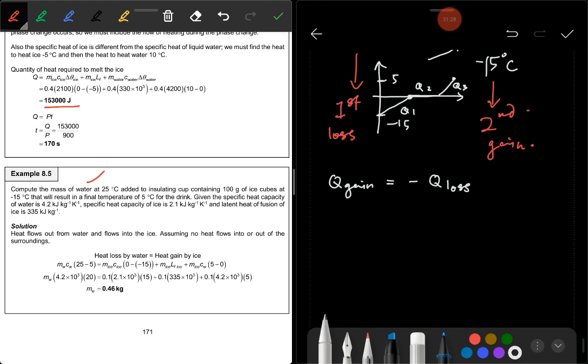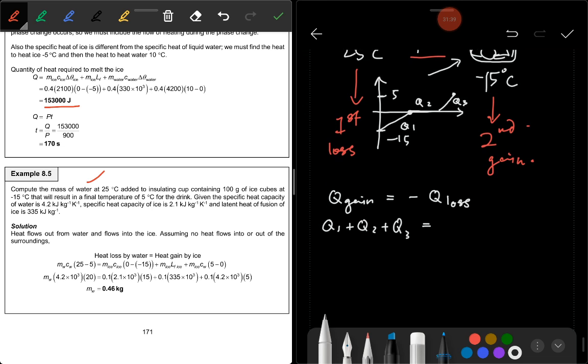So for the heat gain here, Q1 plus Q2 plus Q3. This is for heat gain only. And then heat loss is minus Q water. So Q1, let us do one by one. Q1 is M ice, C ice, delta T is 0 minus minus 15. And then plus Q2.